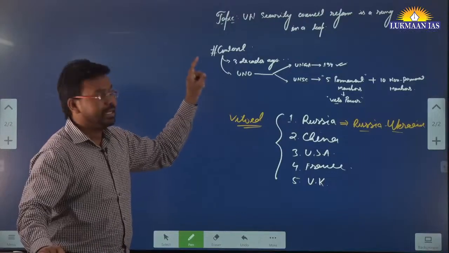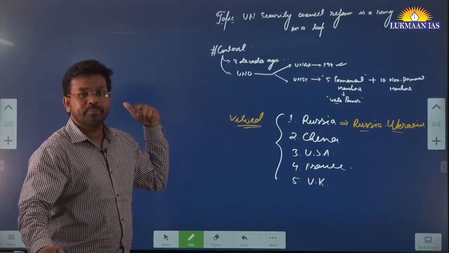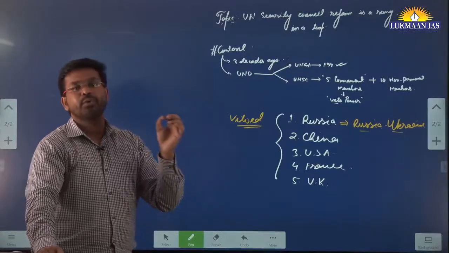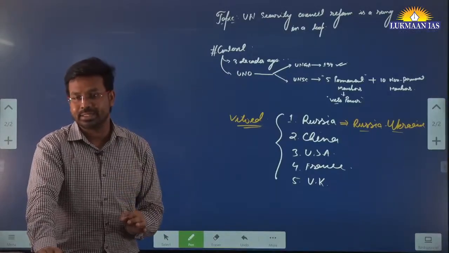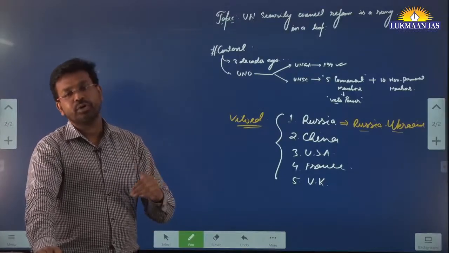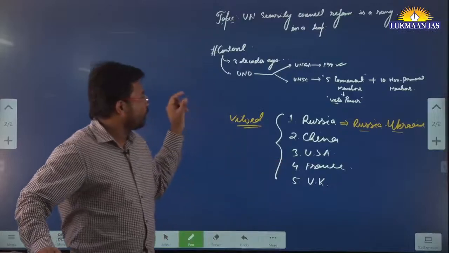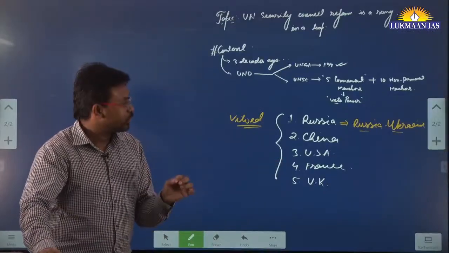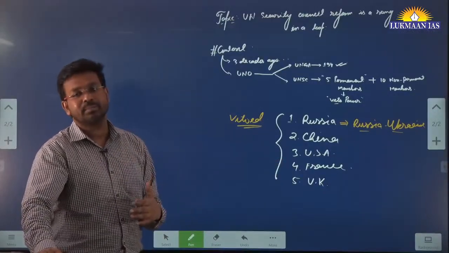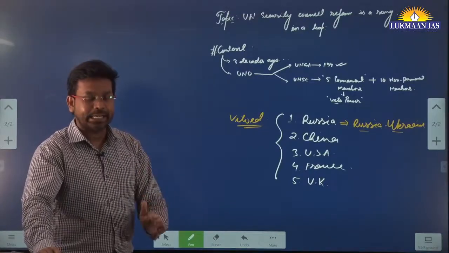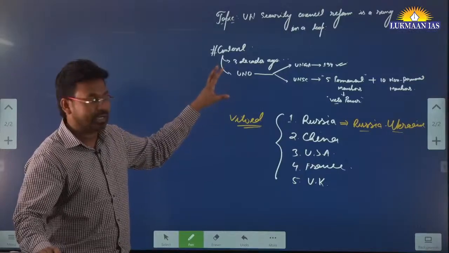So one of the important objectives of the establishment of the United Nations organization was to stop the world from going into any third world war situation, to bring some kind of normalcy, so that the disputes that may arise between different nations can be effectively tackled peacefully by the United Nations organization.